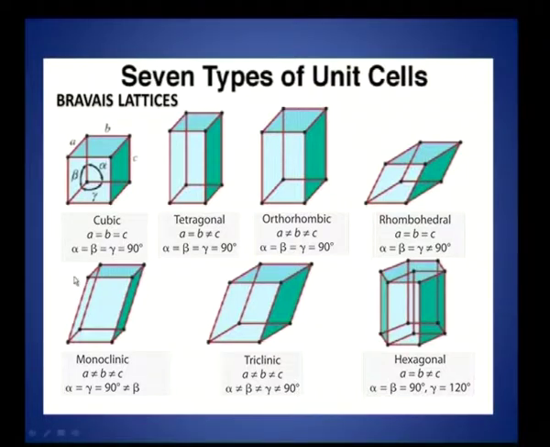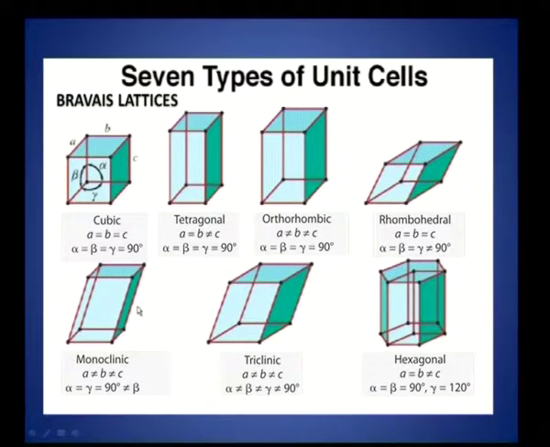One is cubic. In a cube, all of you know that the lengths of the sides are all equal, A equal to B equal to C, and the angles alpha, beta, gamma, again they should be equal and they should be equal to 90 degrees, right. This is cubic, right. The tetragonal is one in which A will be equal to B and not equal to C, it is tetragonal, right. You see A equal to B, not equal to C, the angles are again 90 degrees.